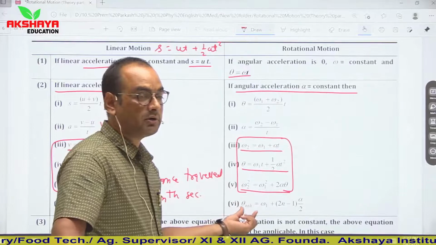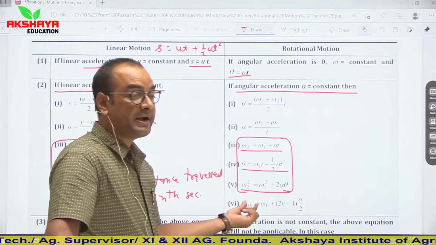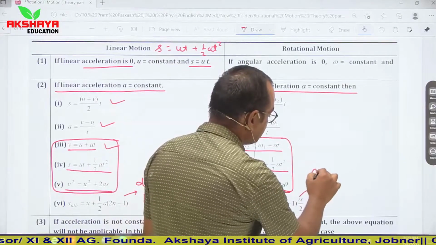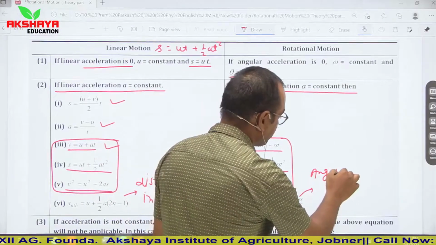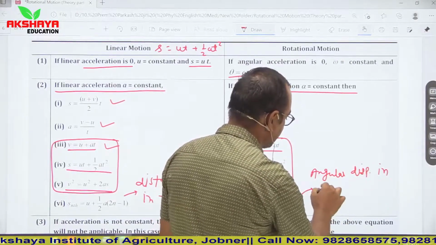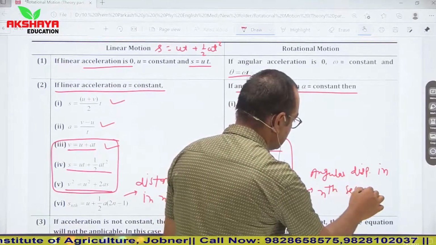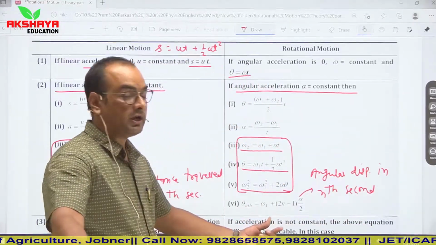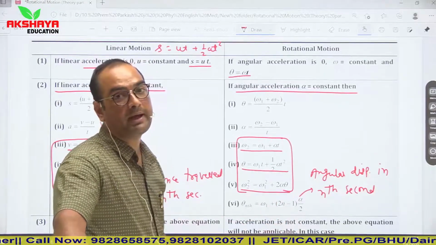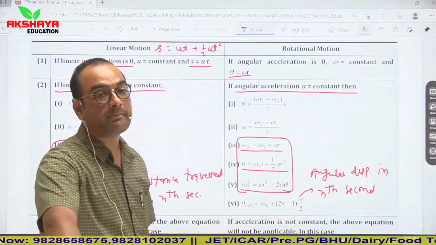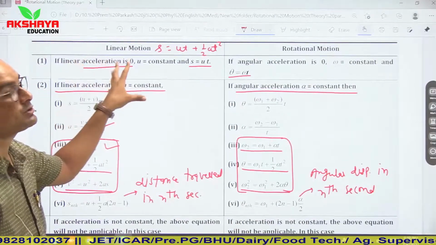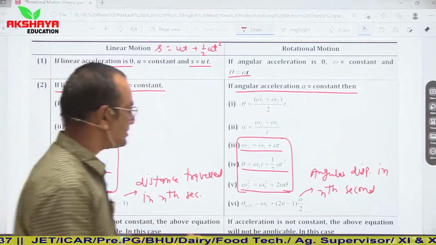And if we talk about angular displacement in nth second, this theta nth represents angular displacement in nth second. So theta nth is equal to initial angular velocity omega 1 plus alpha by 2 into 2n minus 1. So this is the simple comparison of linear motion or rectilinear motion, or you can say translational motion, and rotational motion.